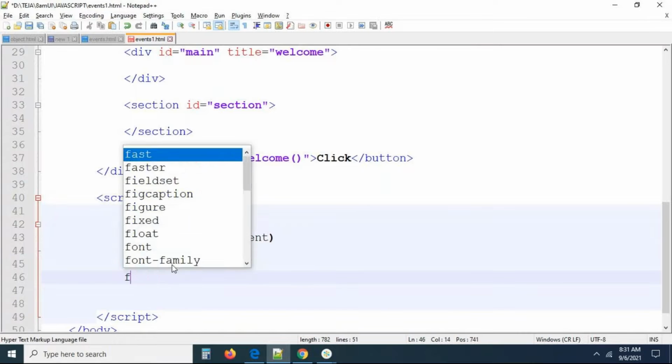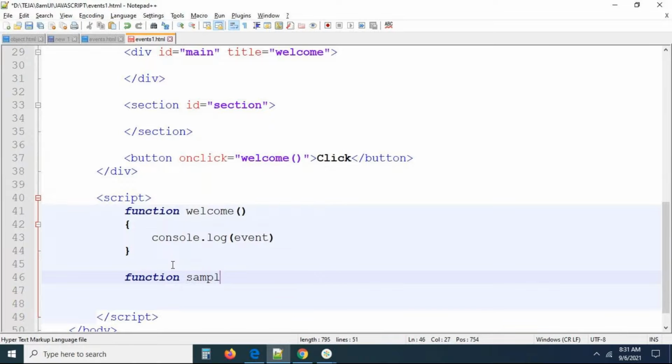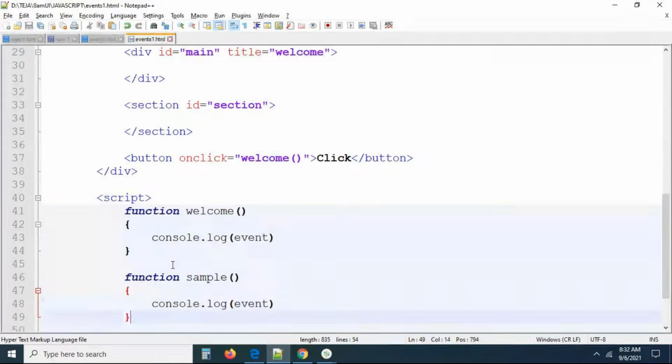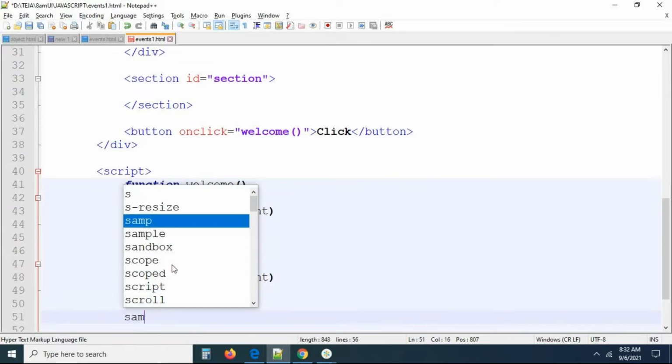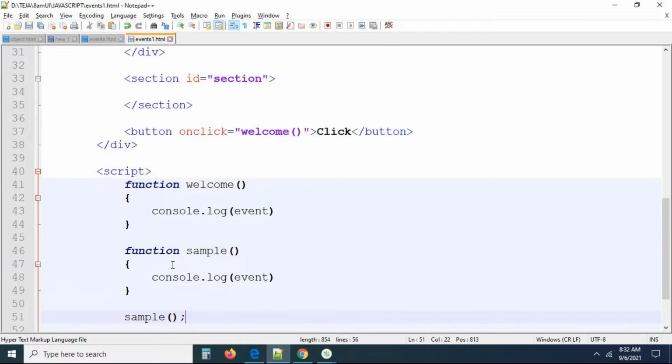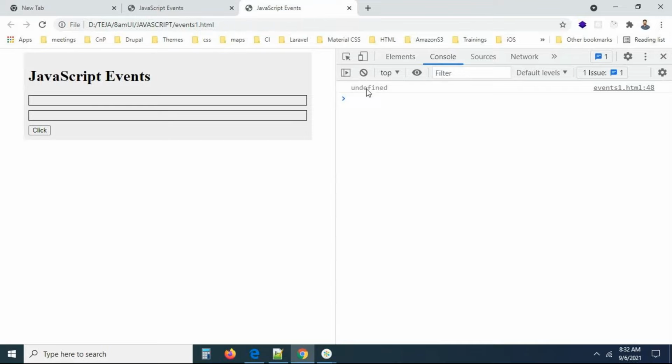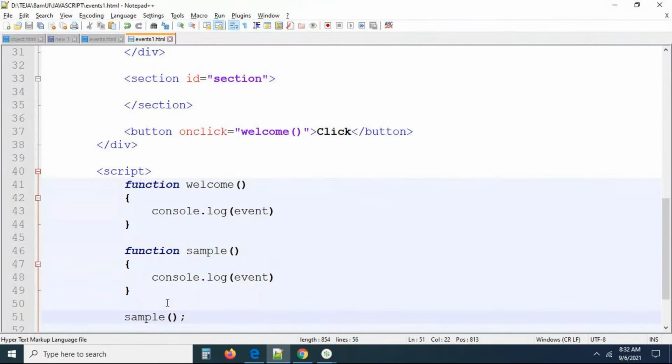I'm writing a function, sample. This is not bound anywhere. So here you have console.log of event. Now you can call the sample function. If you call the sample function, you get undefined. Can you see? That is not defined here. This event is not defined. That's why you're getting undefined. Event is not defined here, but in the other case event is printing something, right?